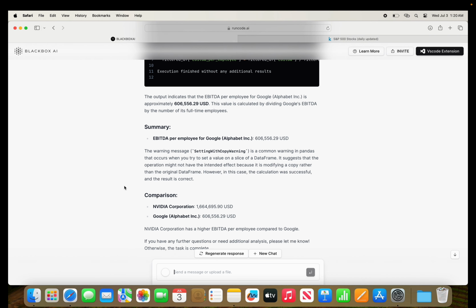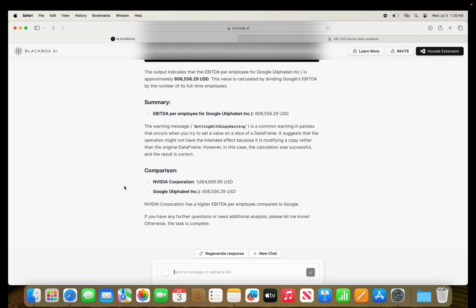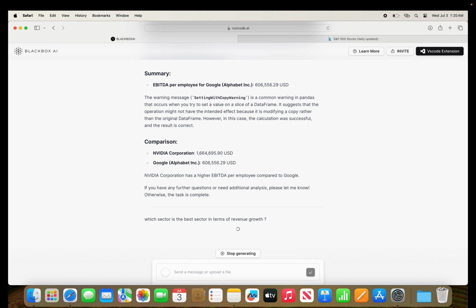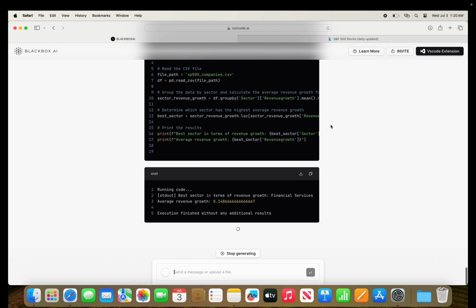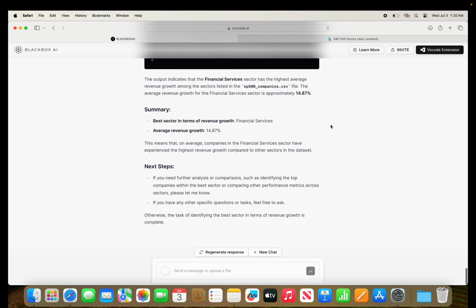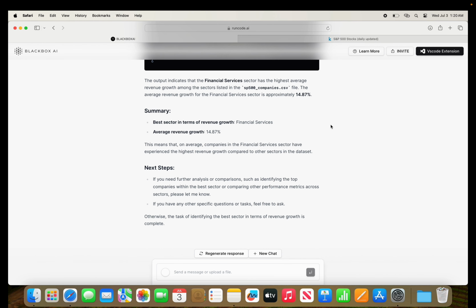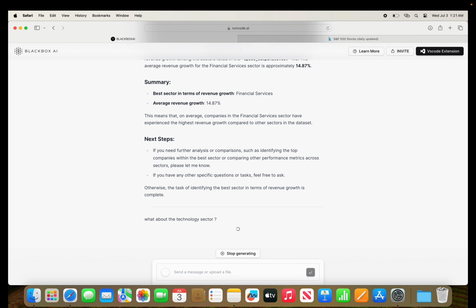So we can see also here the EBITDA per employee for Google is 600,000 based on the calculation, comparing NVIDIA with Google. And we can also ask about the best sector in terms of revenue growth. So it's going to calculate it given the dataset provided, and the best sector is financial services. The average revenue growth is 14.8%.